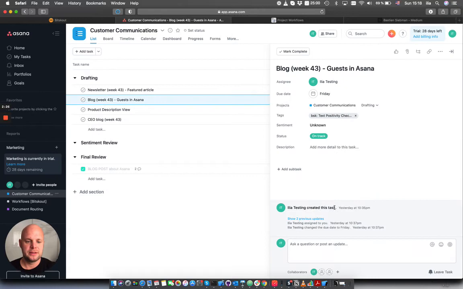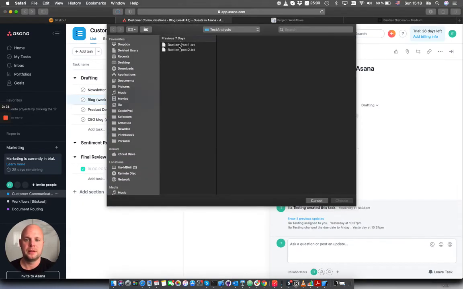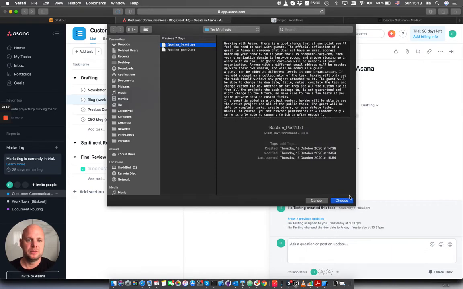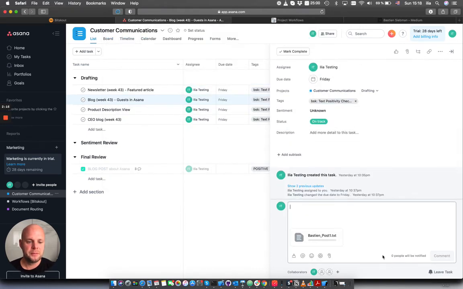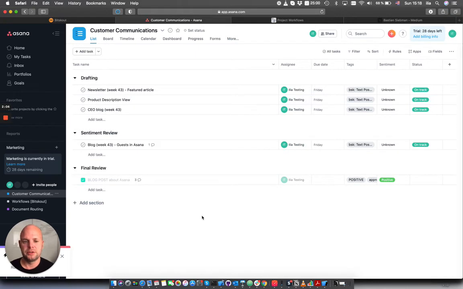We're going to use another example. So I'm using again Bastian Siebman's blog post, but from another article about guests in Asana. And let's see what happens when we do that. The moment I attach the blog, it's automatically moved to sentiment review, and the workflow is invoked once the task is marked complete. I made a rule that marks it complete automatically. The text in the attachment will be checked for sentiment.